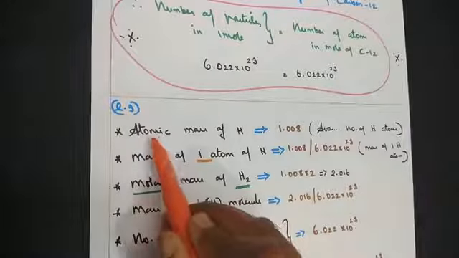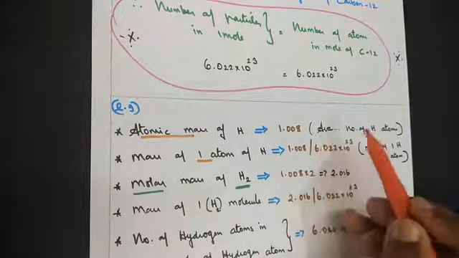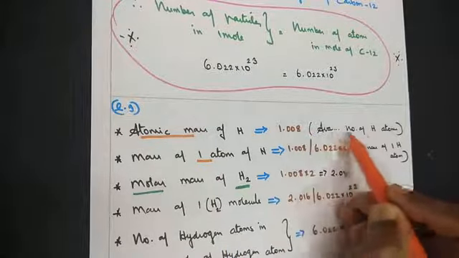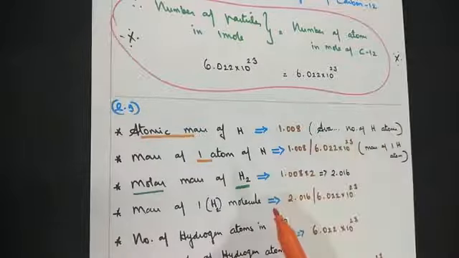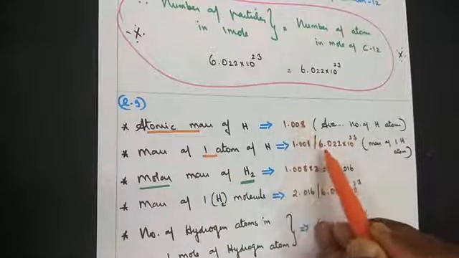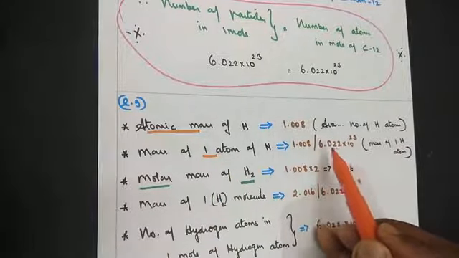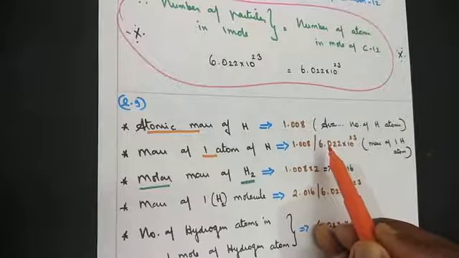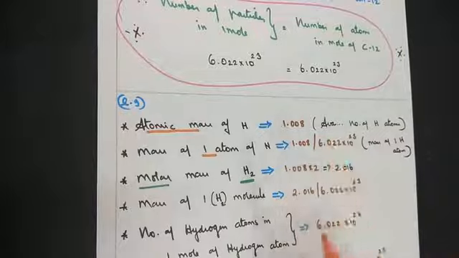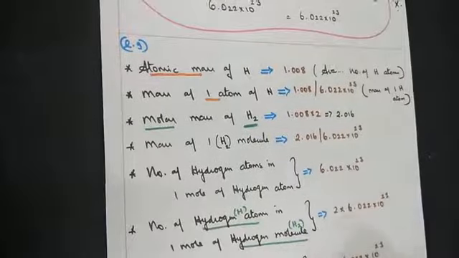So please understand the difference. When we say atomic mass, 1.008, there are Avogadro number of hydrogen atoms in it. But when we say mass of one hydrogen atom, you divide this by the Avogadro number. That value will be the mass of one hydrogen atom. Now this is the mass of Avogadro number of hydrogen atoms. Coming back to the same question, just see how differently they can ask you.